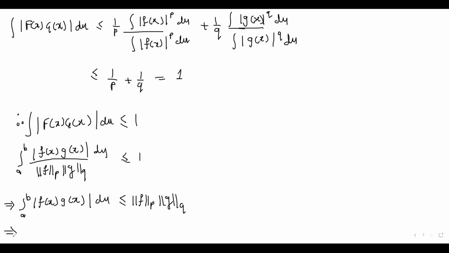So therefore this implies that norm of f g 1 is less than or equal to norm of f over p and norm of g over q, and hence the Holder inequality has been proved here. So hence proved.